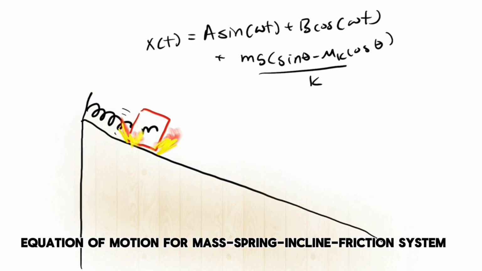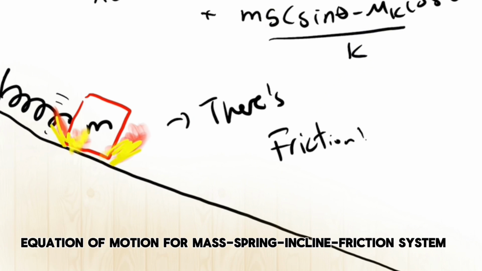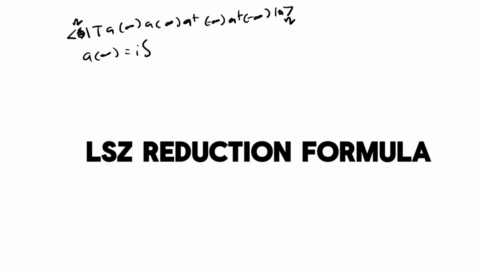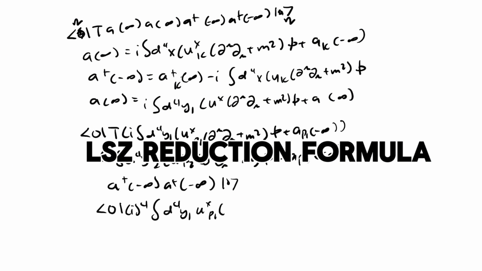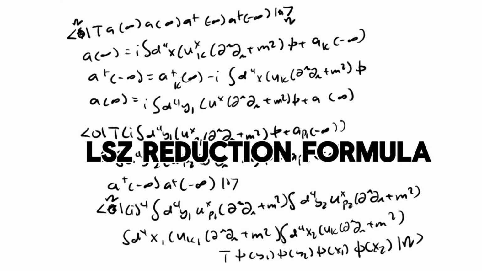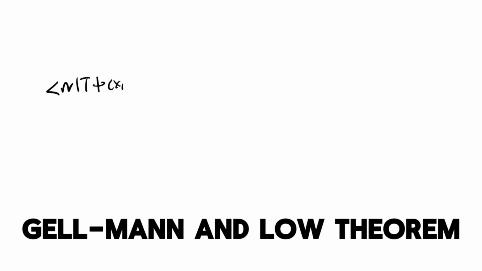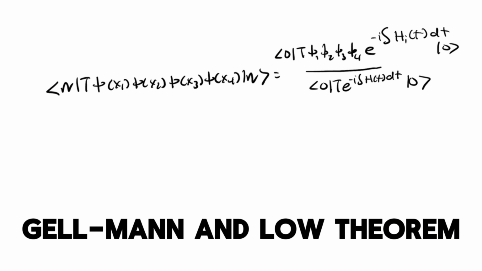Okay, what if I solve the equation of motion for mass on a spring on an incline? But get this, there's friction. This is really not that complicated. You're just calculating scattering amplitudes by assuming that particles are infinitely far away in the past, and no, there aren't free fields anymore. Just kidding, there are free fields since we can use the interaction picture.